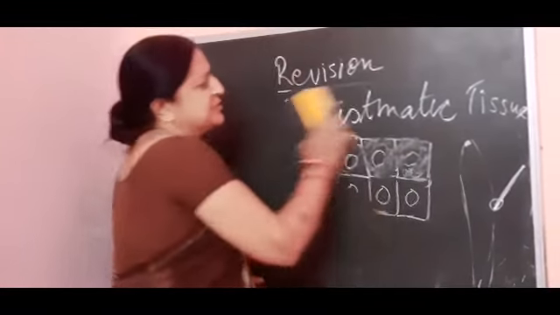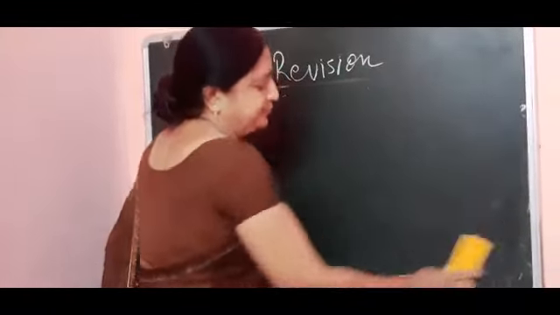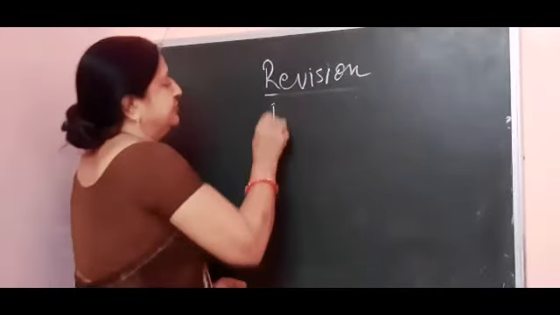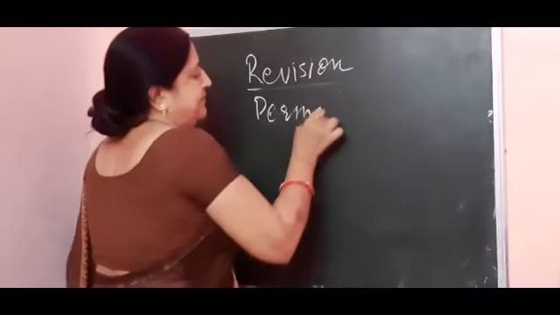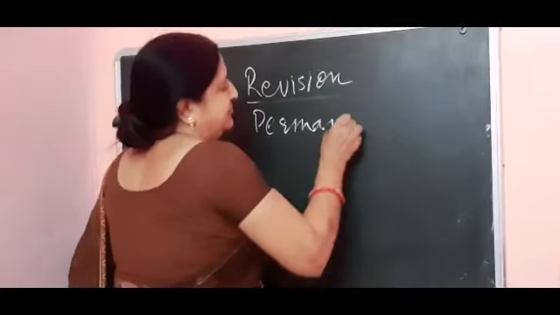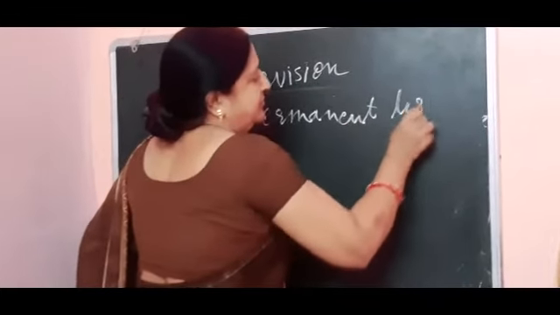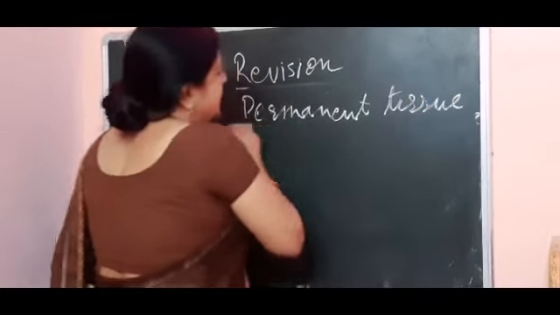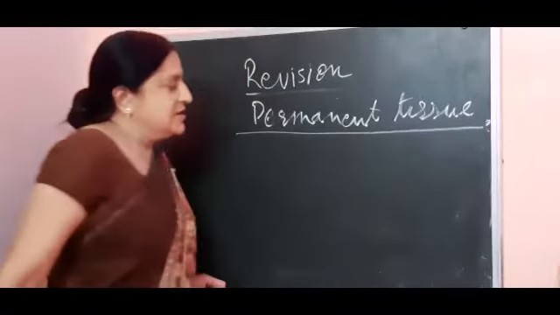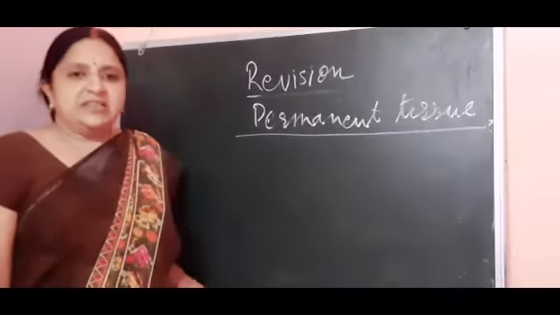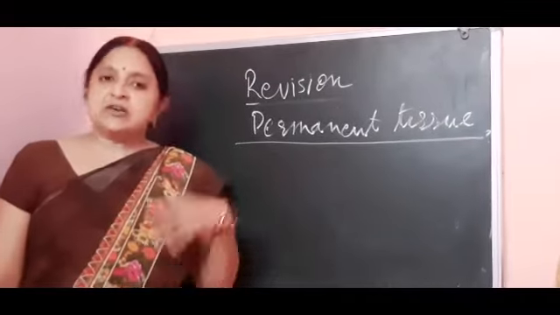Now the next is the permanent tissue. Permanent tissues are made up of cells which do not have the ability to divide.